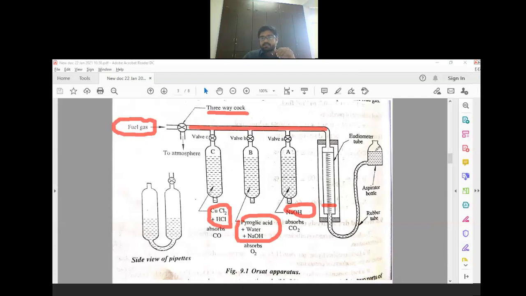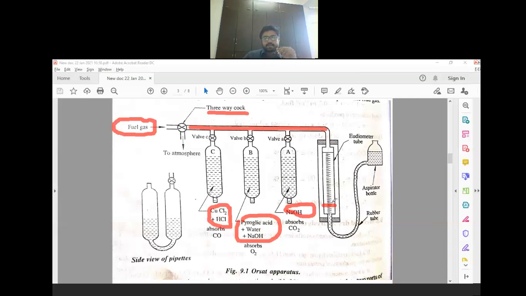Just by adjusting this bottle. By adjusting this bottle, you can reduce the level of water and allow flue gas to enter inside this tube. Clear? You adjusted the bottle and reduced the water level, so space is created here, and in that space the flue gas can enter.